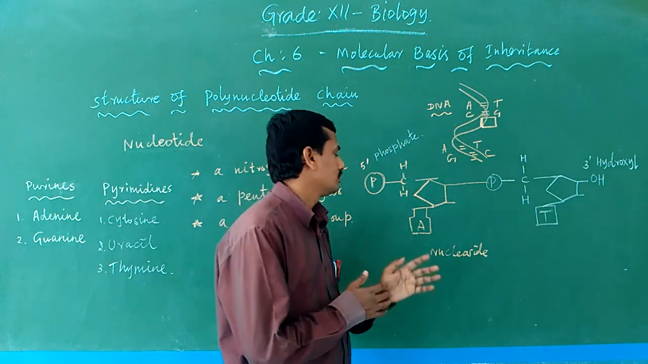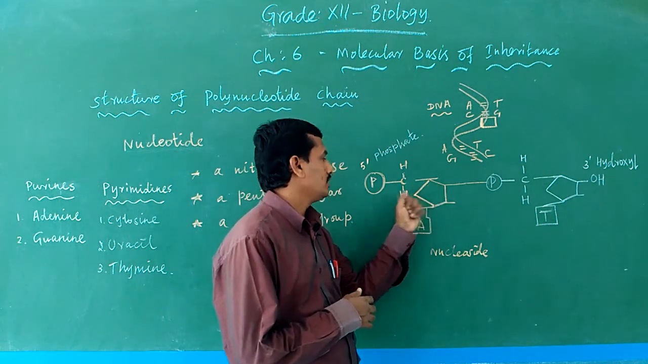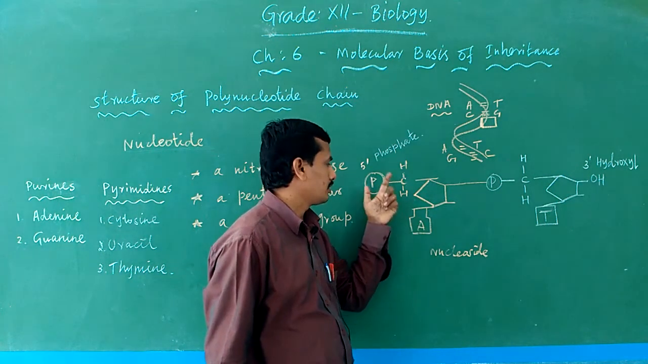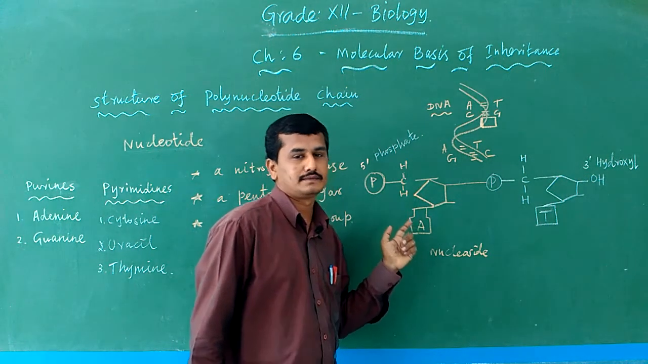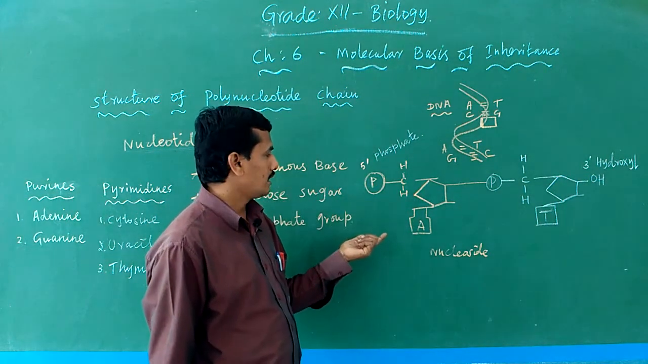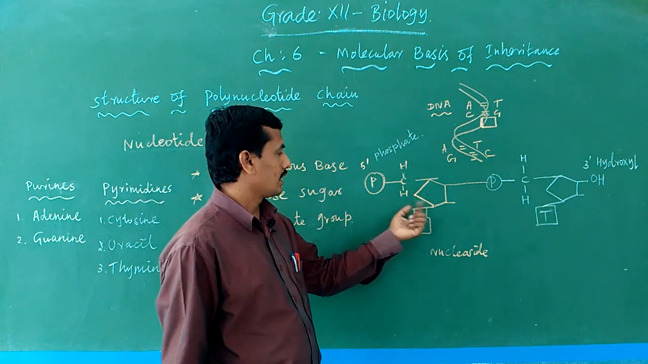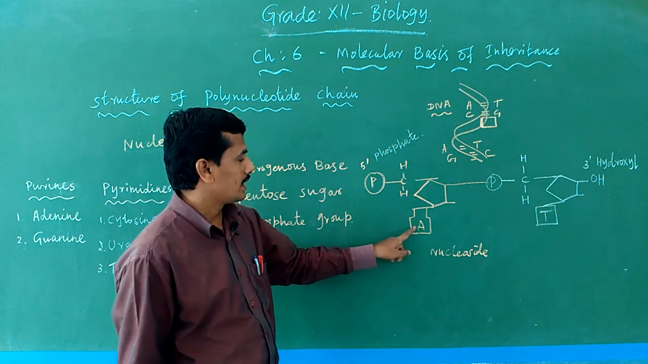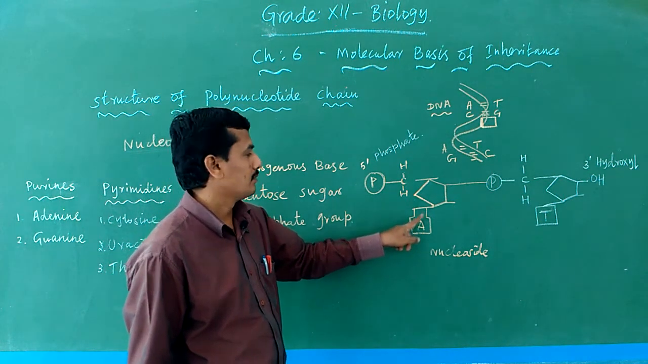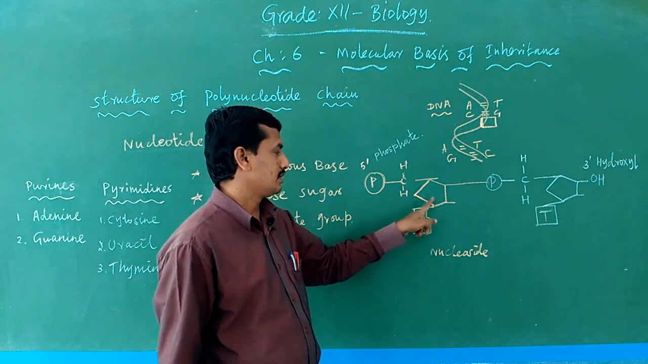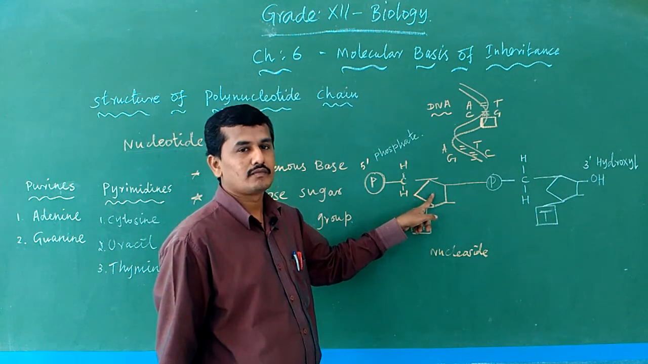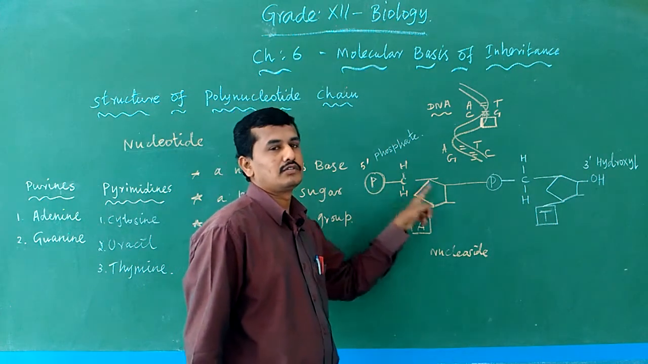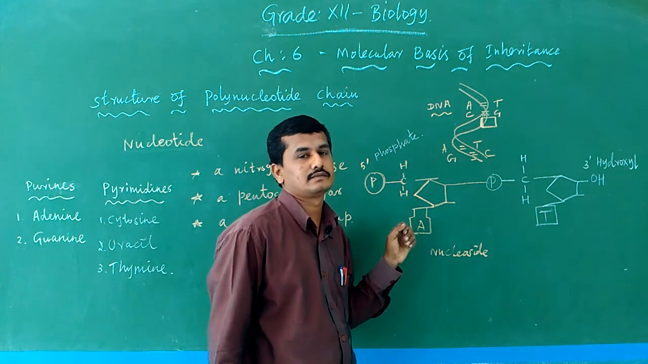One nucleoside joined with a phosphate is collectively known as a nucleotide. Nucleotide means nucleoside plus phosphate. So the nitrogen base adenine joins with the pentose sugar to form a nucleoside, and joining with the phosphate makes it a nucleotide.